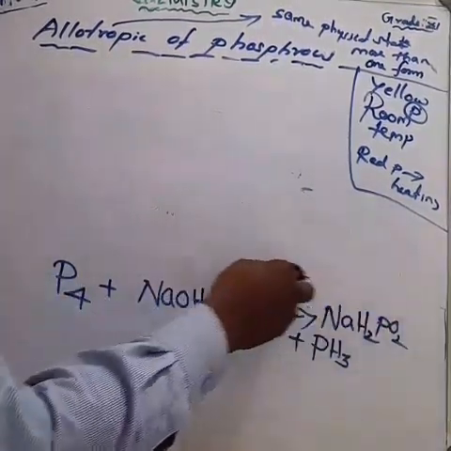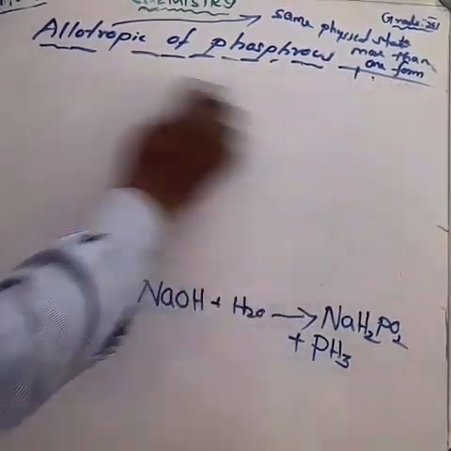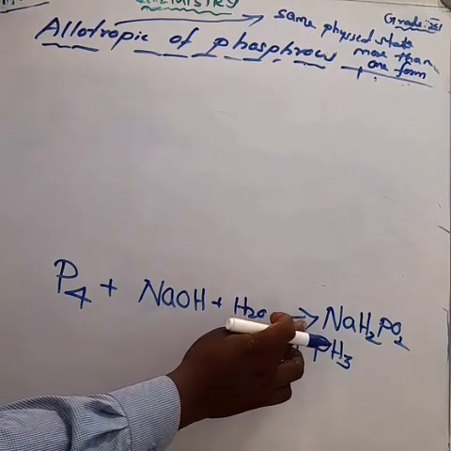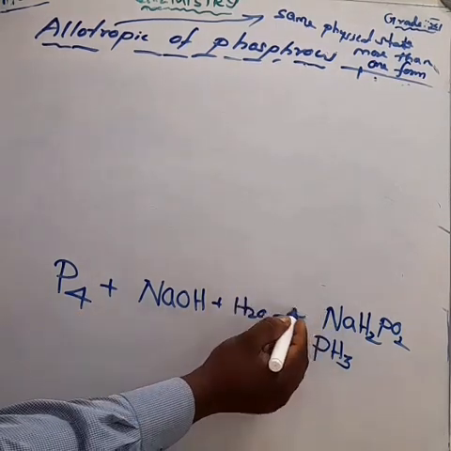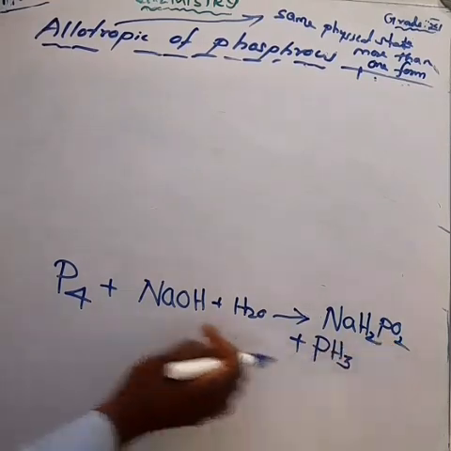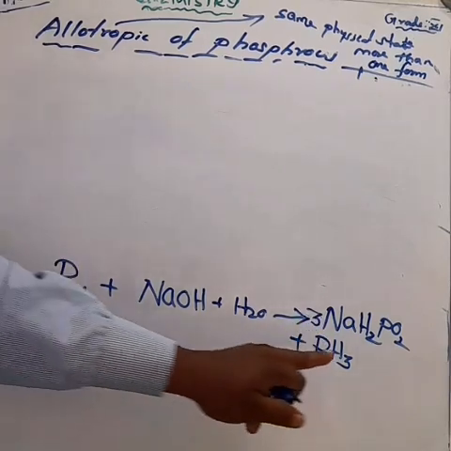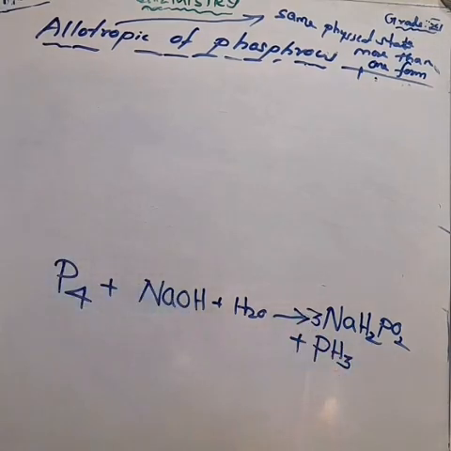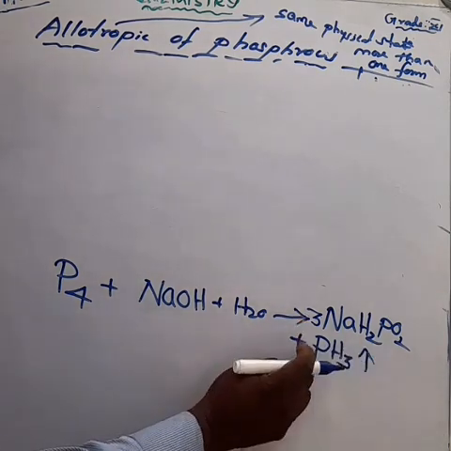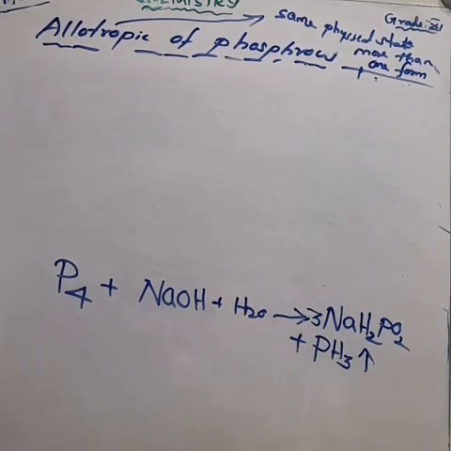Here, how can you balance the equation? How much phosphorus is there on the reactant side? P4, am I right? In the product side, there are only two phosphorus. If you make it 3, meaning 3 NaH2PO2, and this side also 1, so 3 plus 1, 4 phosphorus. So now phosphorus is balanced.